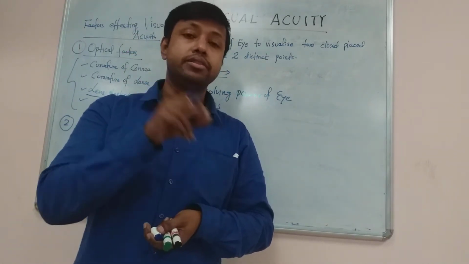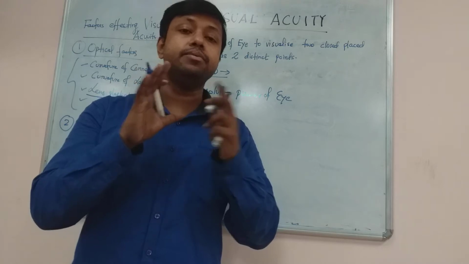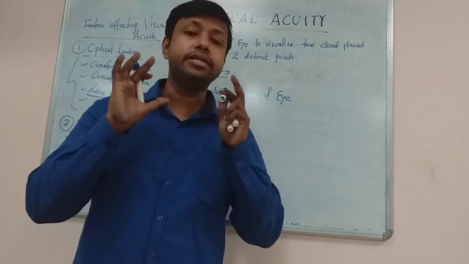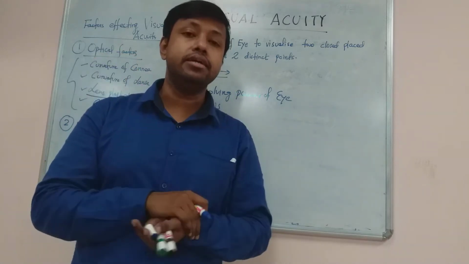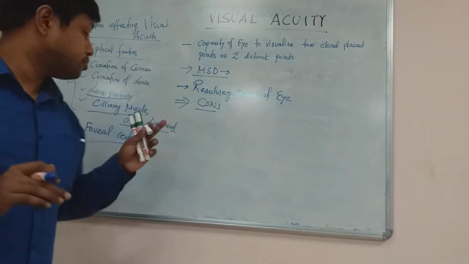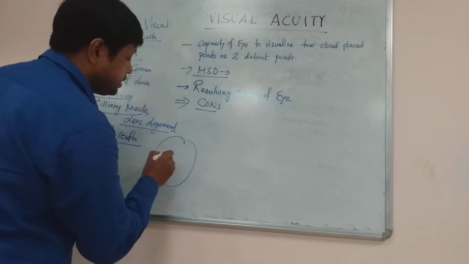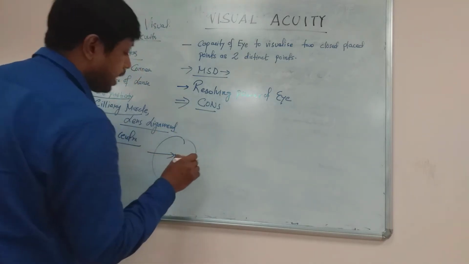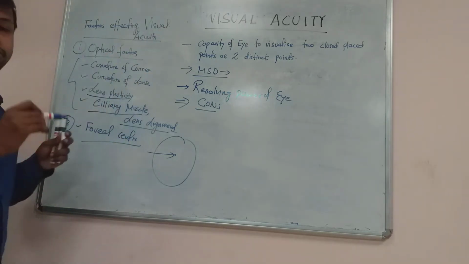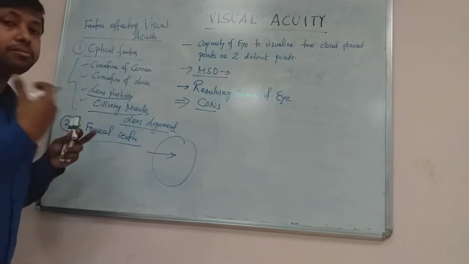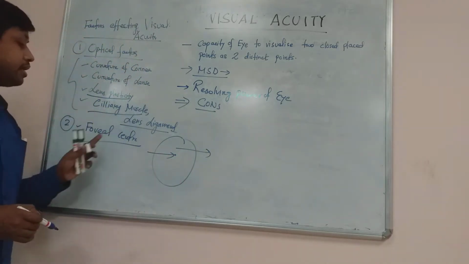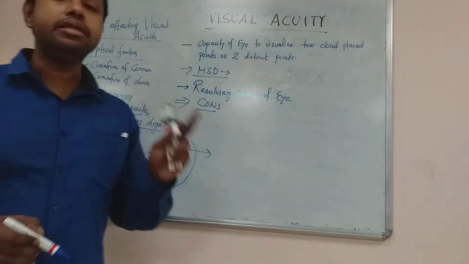If the image is formed on the fovea centralis, then the accuracy of the image is very high, and the object visualized is very distinct and clear. Suppose this is the retina and this is the fovea centralis. If the image is formed here, there is very high visual acuity, or the accuracy of visualization of the object is very high. But on the peripheral part, the visualization is less. So retinal factors like the fovea centralis are very important.